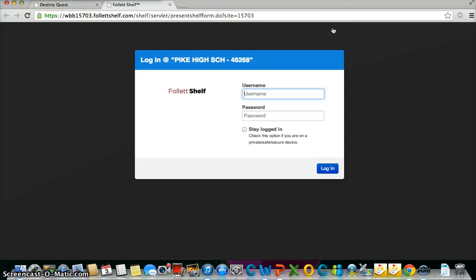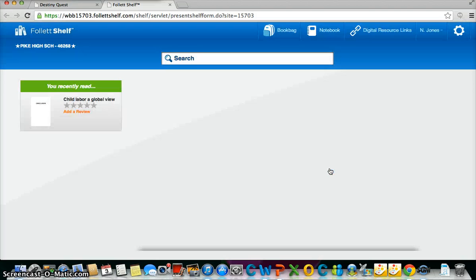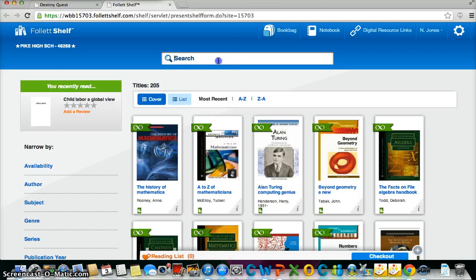I will click on that, and in order to get into this resource, I'll need to enter my credentials, which are the same as I use to log into the computer. Then I could do a search for ebooks. I've already checked to see if there are books on human trafficking, and there are not. There are no ebooks over it.